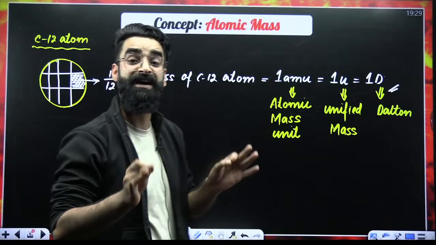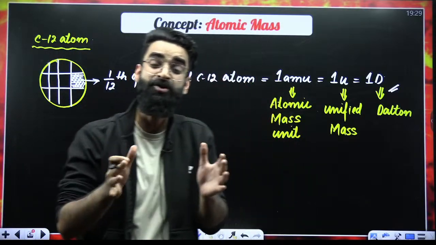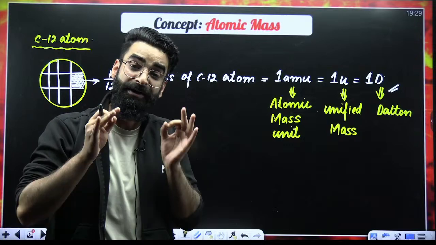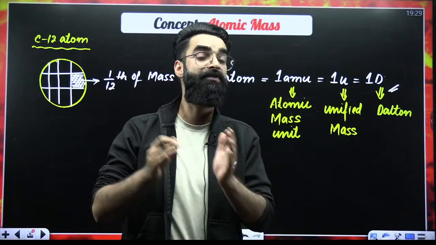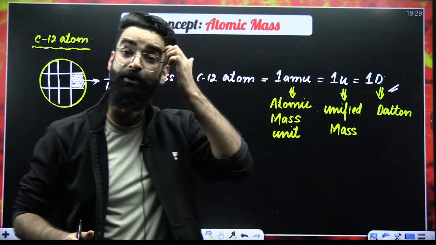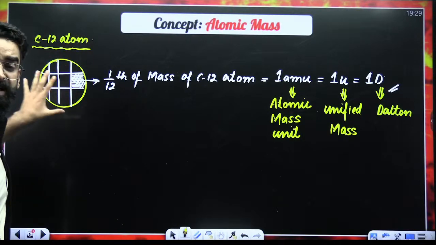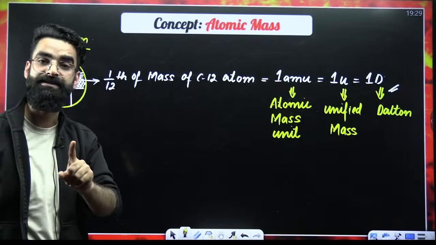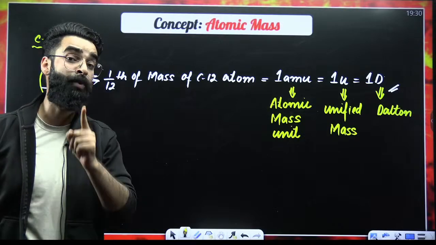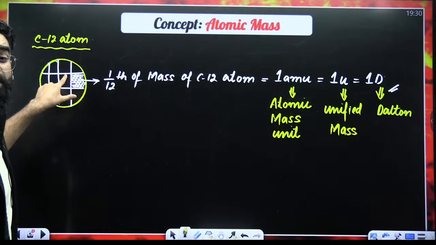So what exactly am I trying to do? I'm trying to make a reference, a standard in chemistry with which we shall be comparing the masses of different atoms or molecules. In order to make that standard, which atom did I take? I took a carbon-12 atom. I divided the carbon-12 atom into 12 equal parts. After dividing it into 12 equal parts, I just took one small part of it.